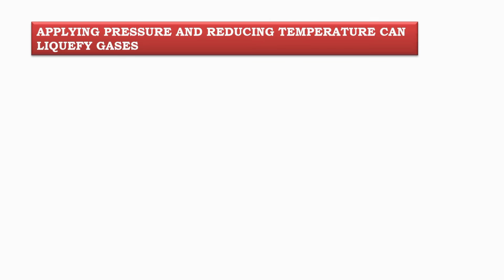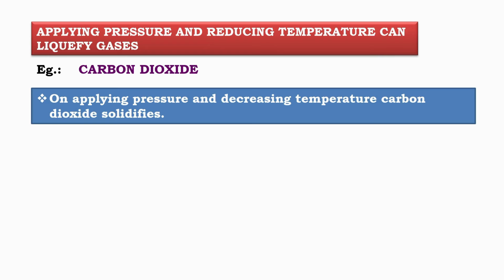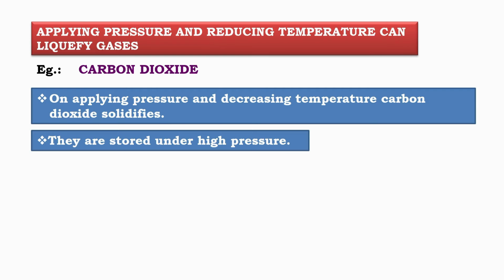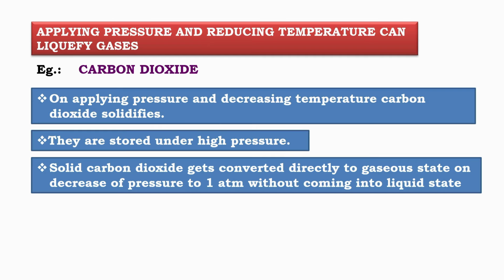Liquefaction of gases: carbon dioxide, dry ice. Applying pressure and reducing temperature can change the state of matter. In gases, the particles are very far apart and move freely, with a lot of empty space between them. When pressure is applied using a piston, the gas particles are forced closer together. As the piston is pushed in, the gas becomes highly compressed. The particles come so close that they begin to attract each other strongly.